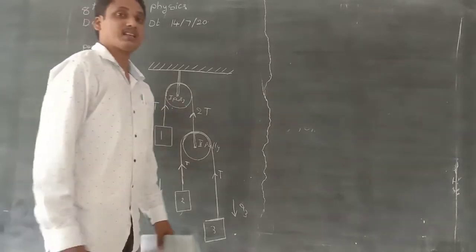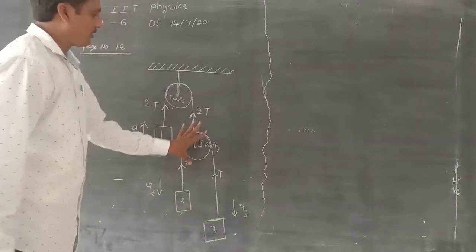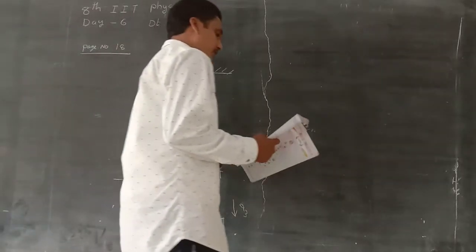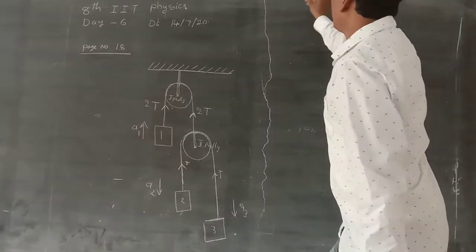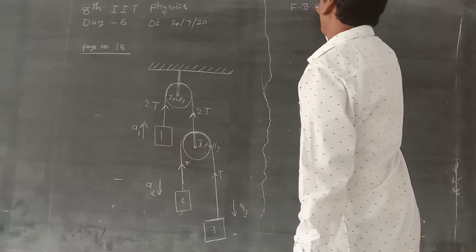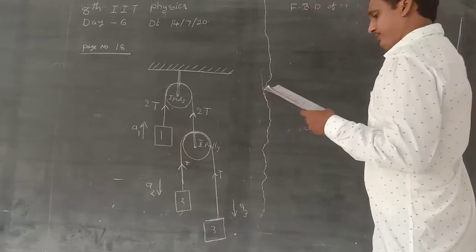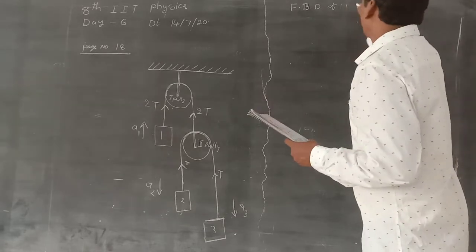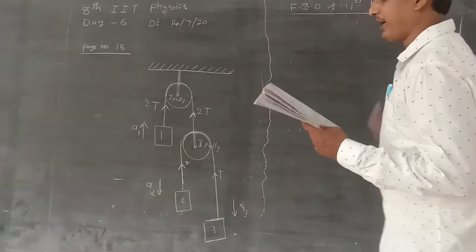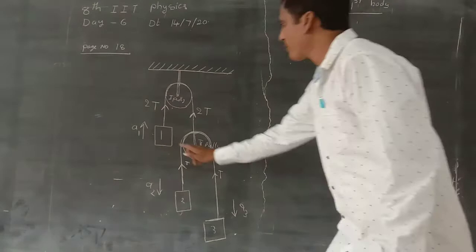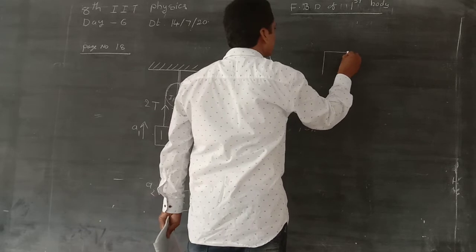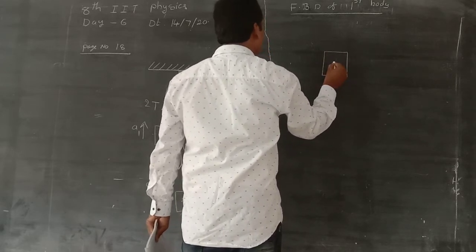Write the constraint equation for this system. First, the free body diagram of the first body. This is the first body.